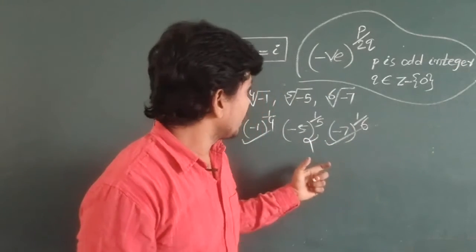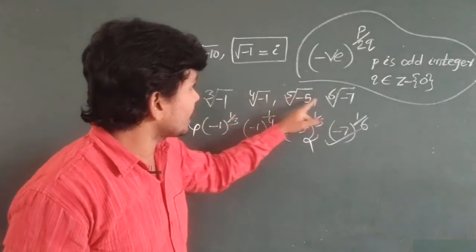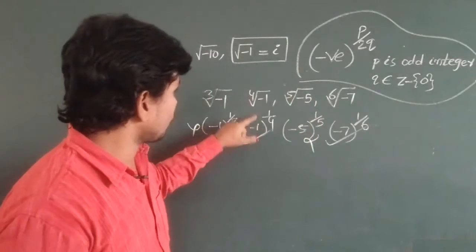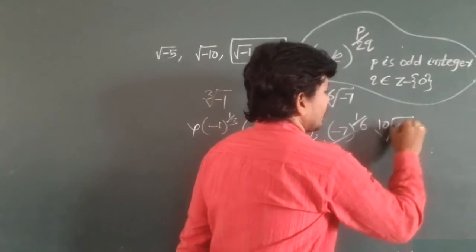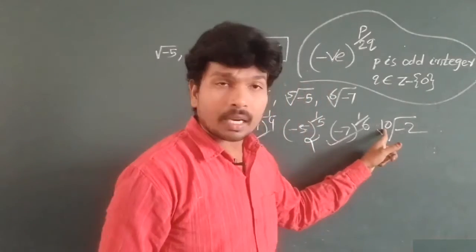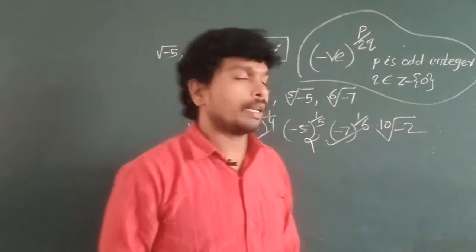So simply, here the even radicals are the imaginary numbers. See, 4th root of minus 1, 6th root of minus 7, 10th root of minus 2. So these are called imaginary numbers.